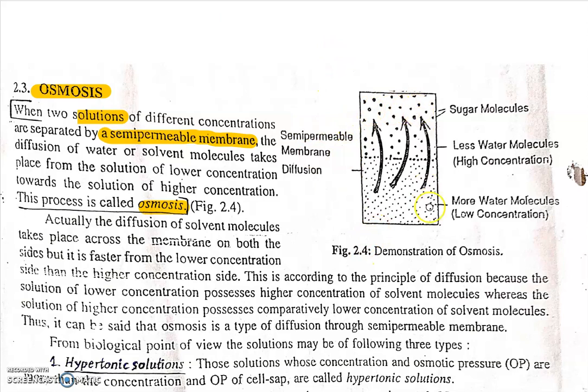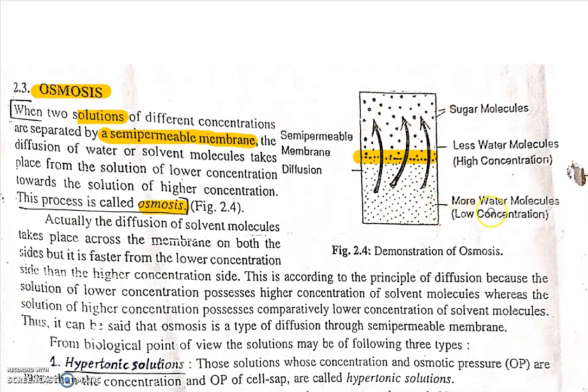See here in this diagram, this is the semi-permeable membrane, and these are sugar molecules.